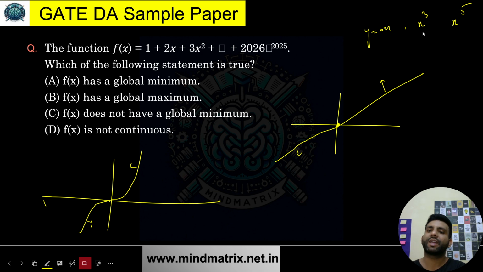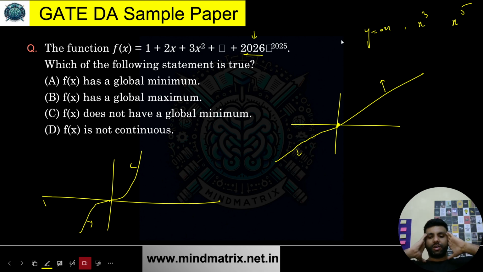If I just put negative of x, let's suppose -2, then y will also be negative over here. But when I talked about even powers, for negative values of x also, my y was positive, something like this. I hope you are getting this. And my coefficients are also increasing.